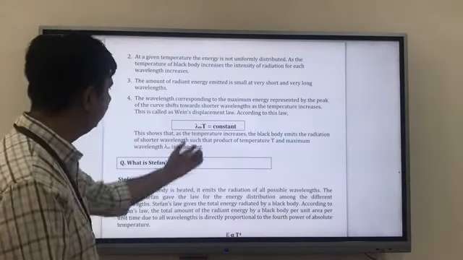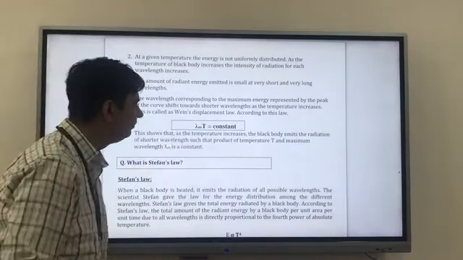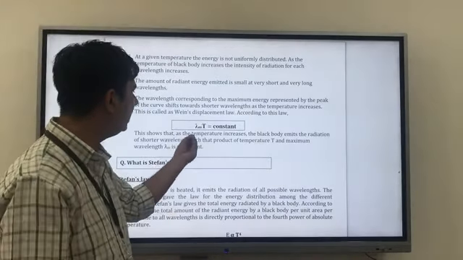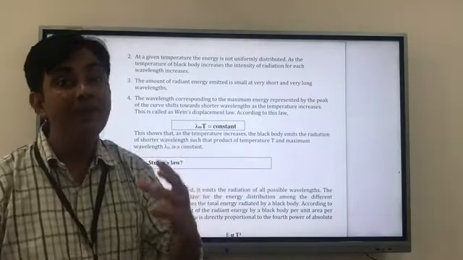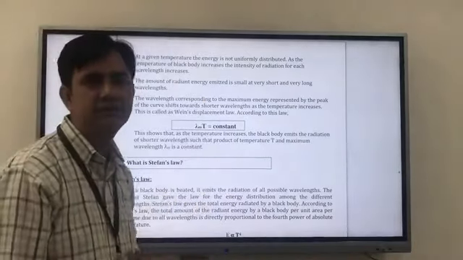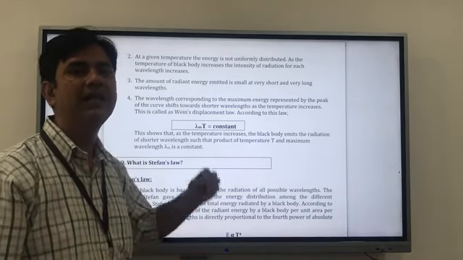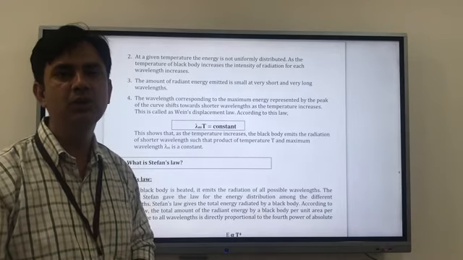So we can say from here, and this is a very important law which is called Wien's law, Wien's displacement law, which says that lambda m T, that means lambda m, the maximum value of lambda, times T, is a constant. And it says my lambda and temperature are inversely proportional to each other.